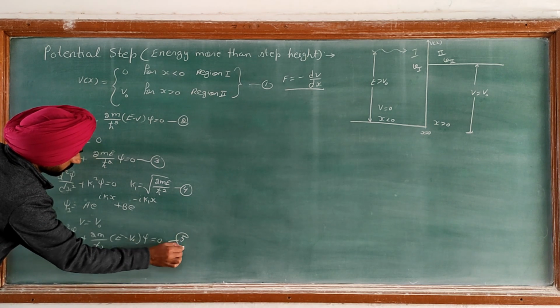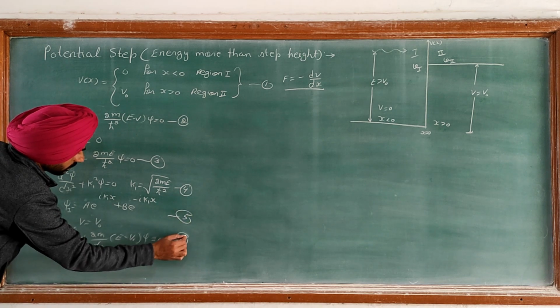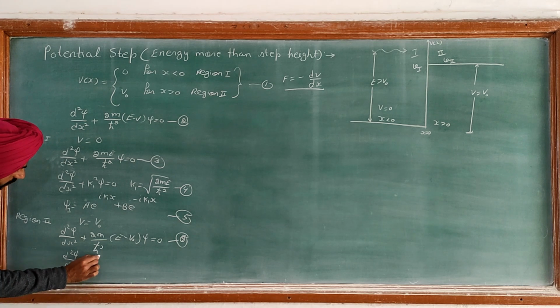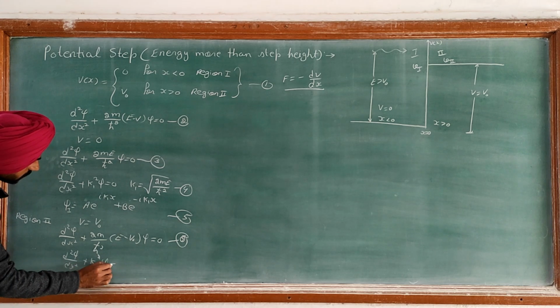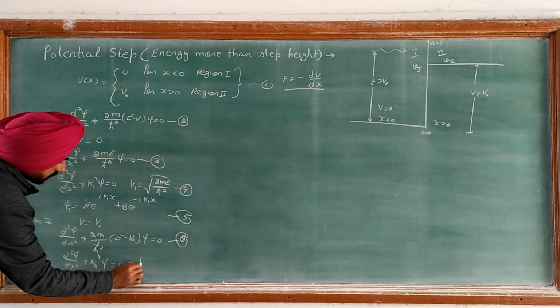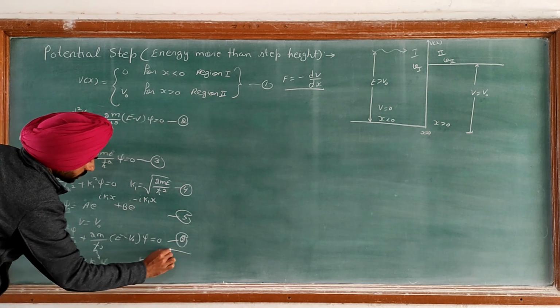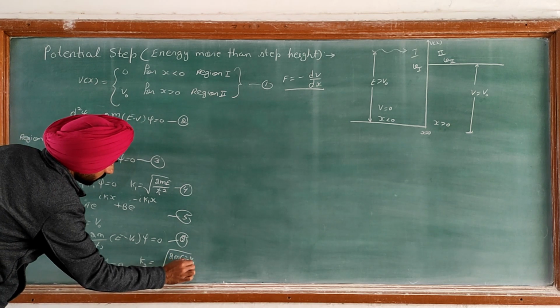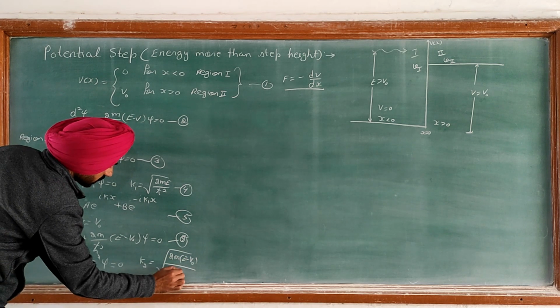This is equation number 6, and d square psi upon dx square plus k2 square into psi is equal to 0, where k2 is equal to square root of 2m (E minus V naught) upon h cut square.